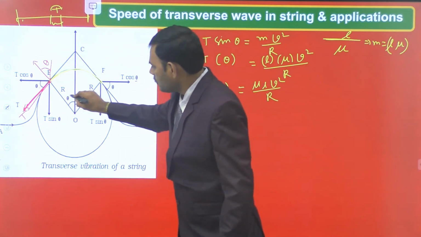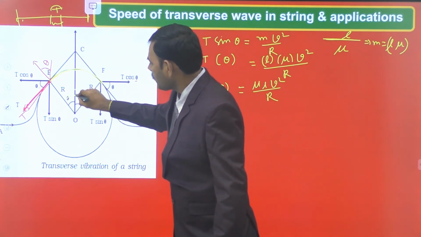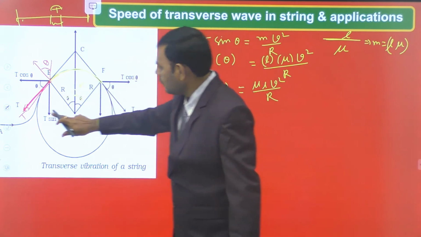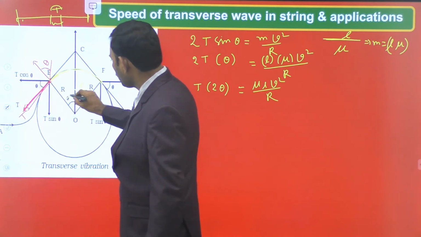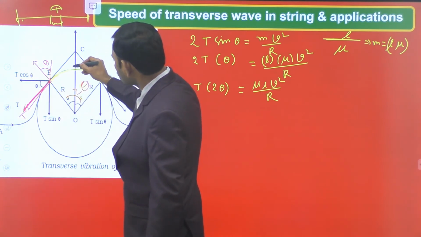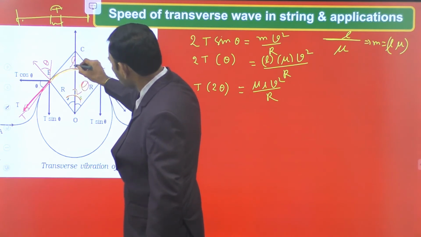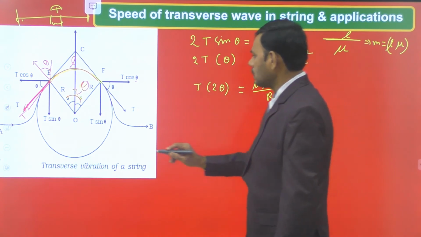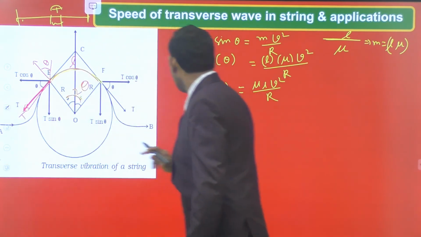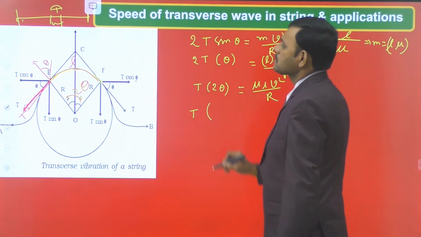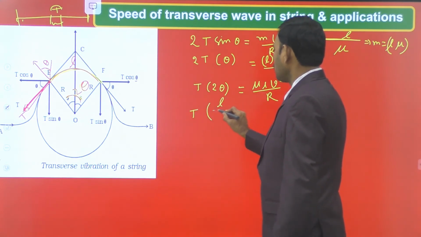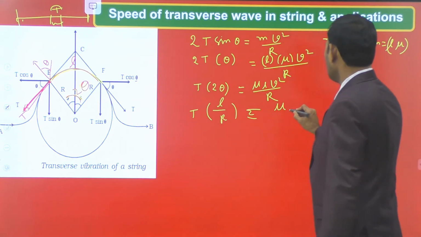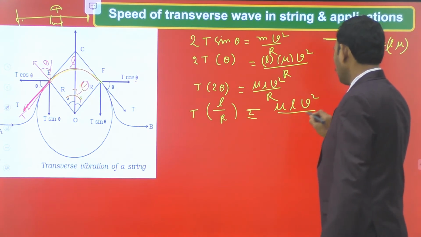So this angle is 2 theta. Angle is equal to arc by radius. Here this arc, from here to here, the arc length is L, and the radius is r. So 2 theta is arc by radius, so that here we write T into 2 theta, arc L by radius r, is equal to mu L v square whole divided by r.